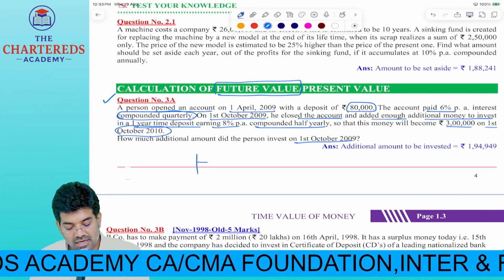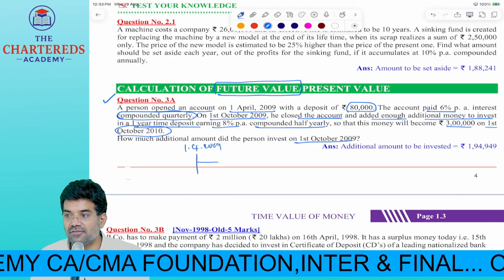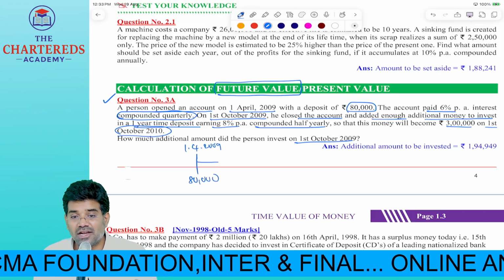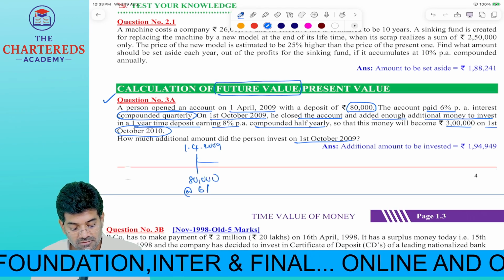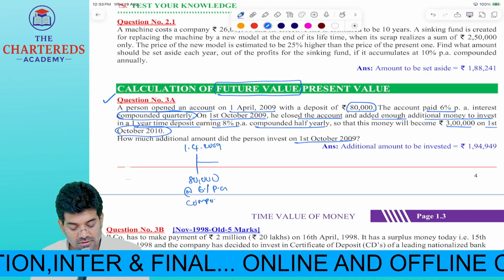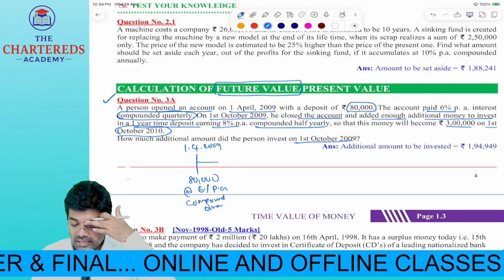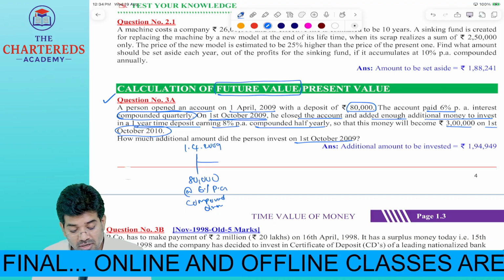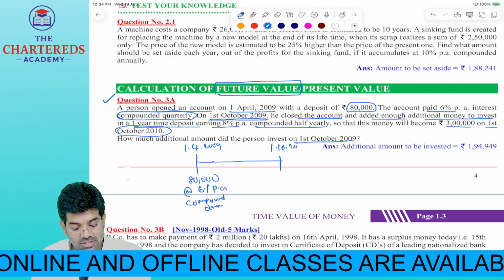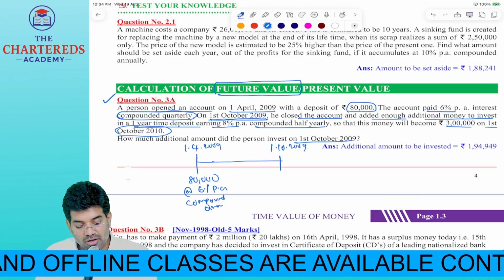When did he invest the amount? 2009. How much money he invested? 80,000 rupees he invested. At what rate of interest? 6% per annum compounded quarterly. Correct? Then on 1st October 2009, what did he do? He withdrew the money. He closed the account.